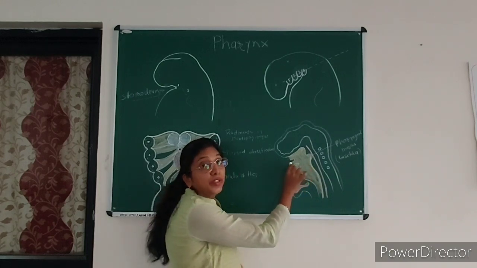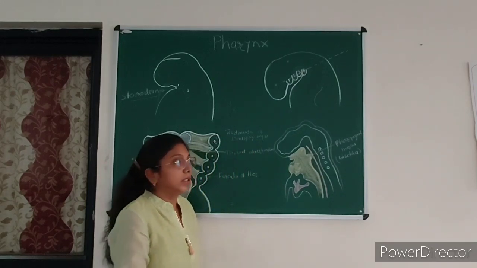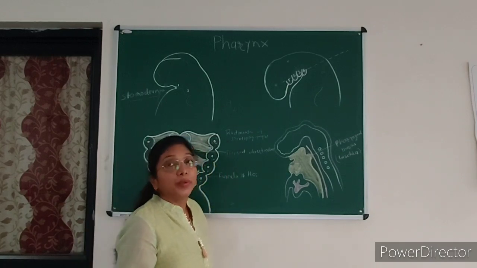This buccopharyngeal membrane is a bilaminar fold that ruptures on the 26th day of intrauterine life.